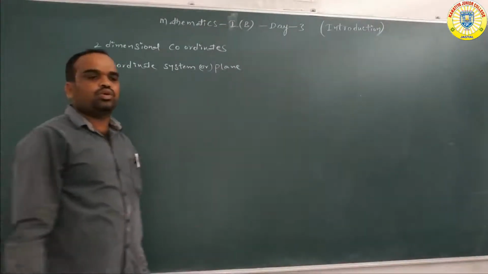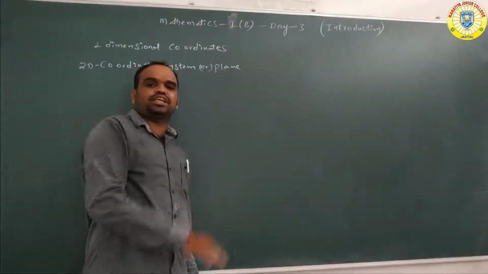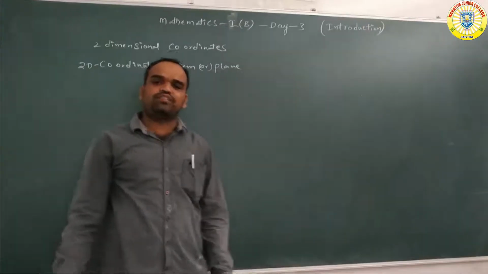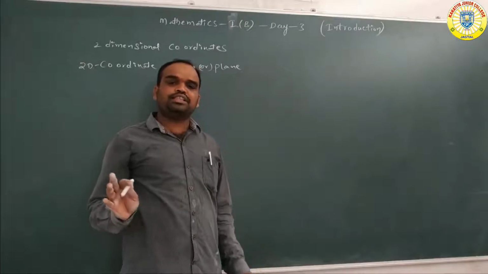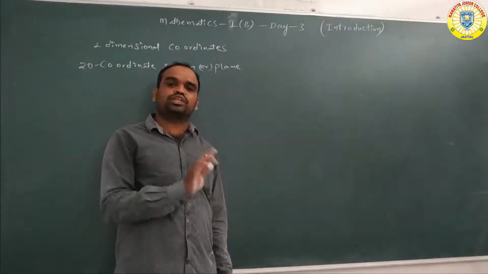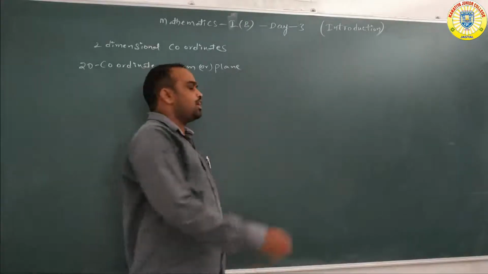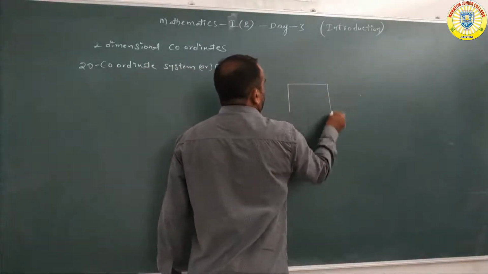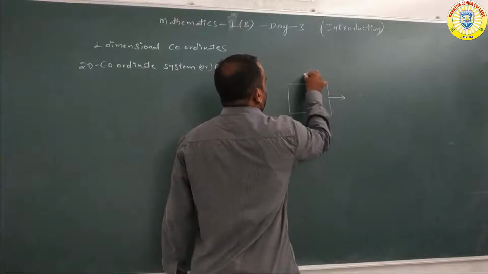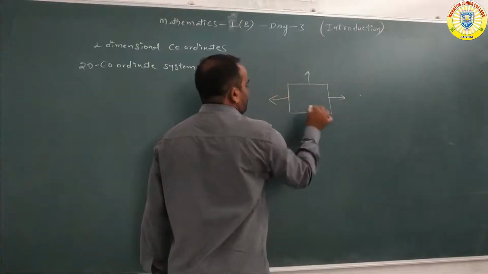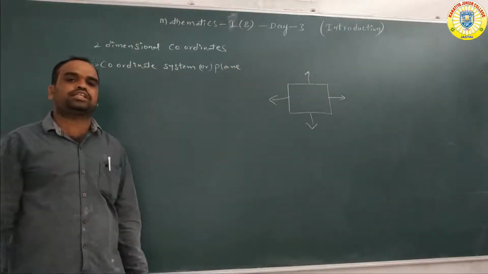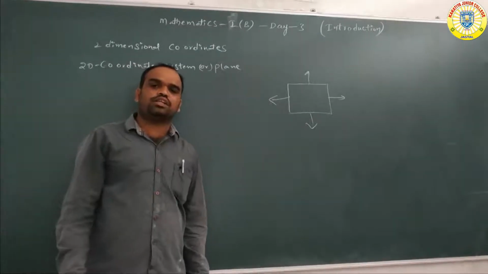Already in the last class we clearly discussed the definition of the plane. What is the definition of the plane? A plane is a flat surface with no thickness. It extends in all directions. That is called the plane.